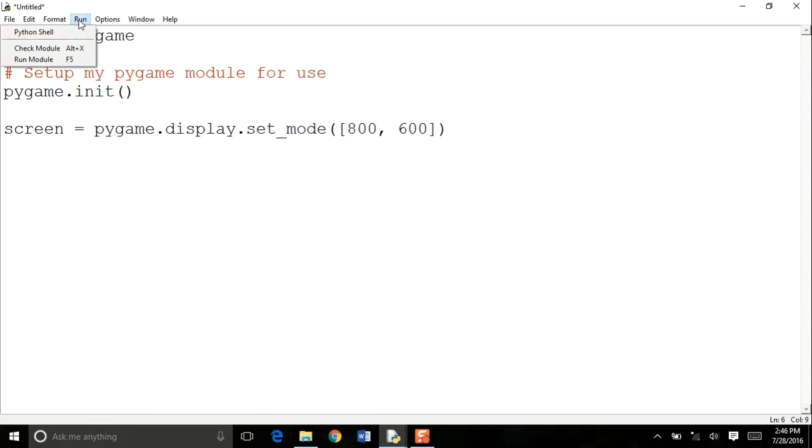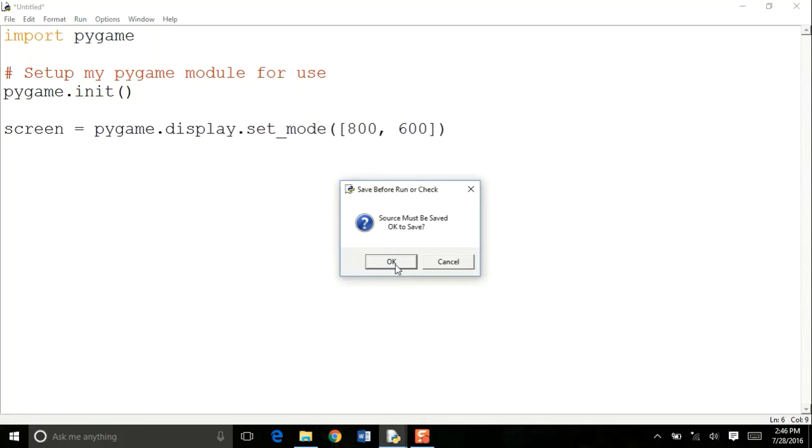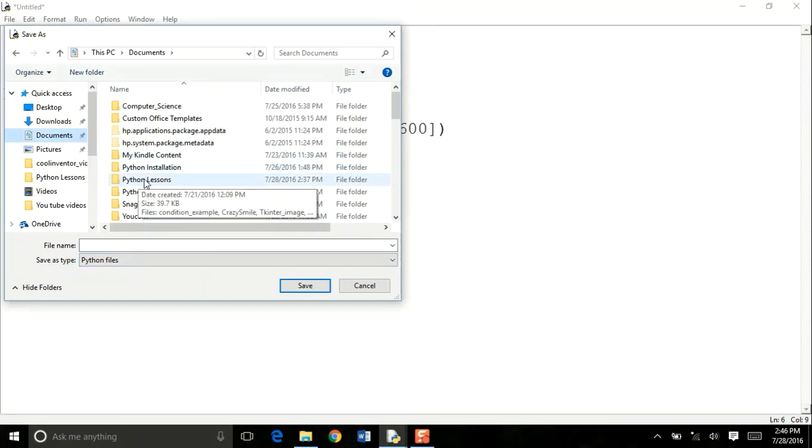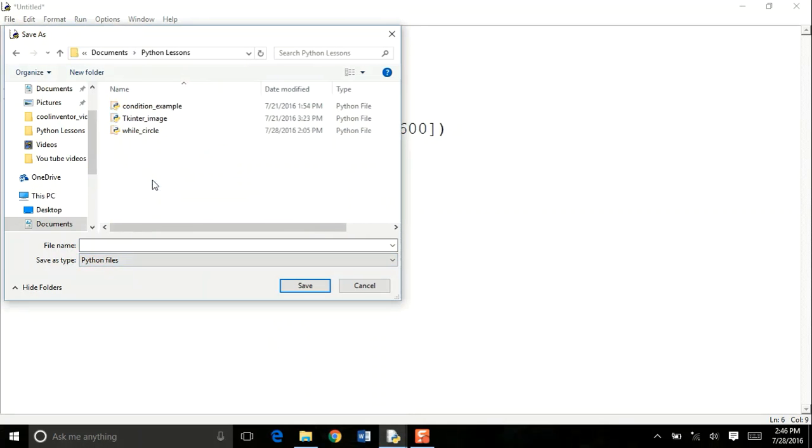So now if I run these 3 lines of code, I'm going to go to Documents and save it in my Python lessons, and I'm going to name it, let's say, image Pygame example.